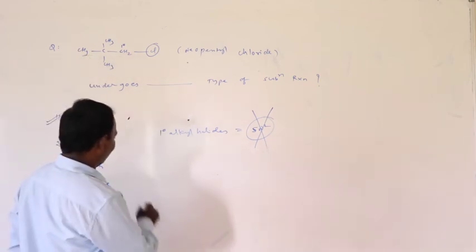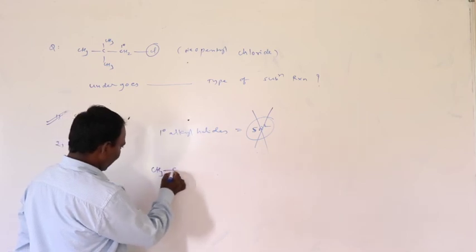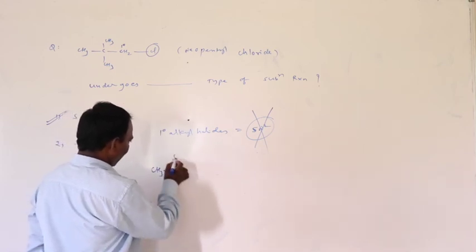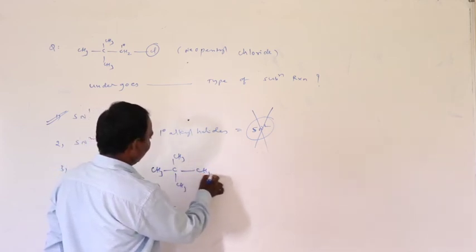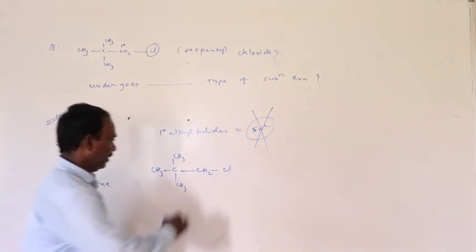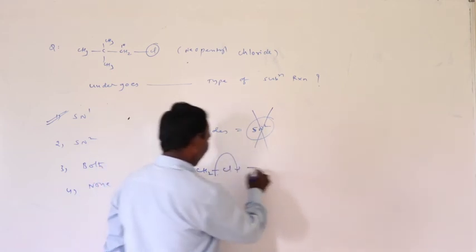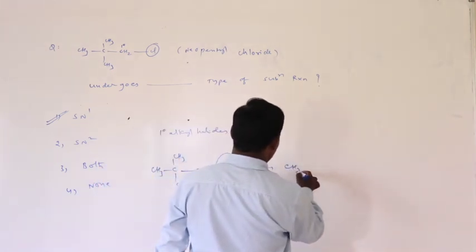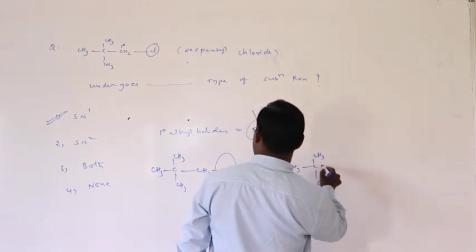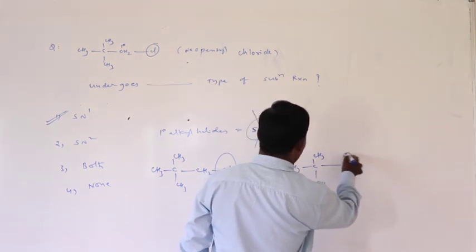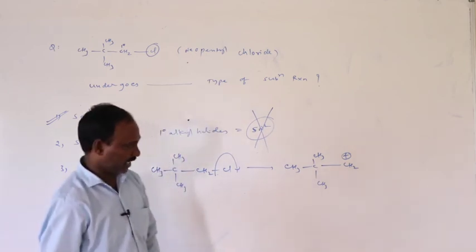The reason is that on removal of chlorine from (CH3)3C-CH2Cl, it gives (CH3)3C-CH2+, a primary carbocation.